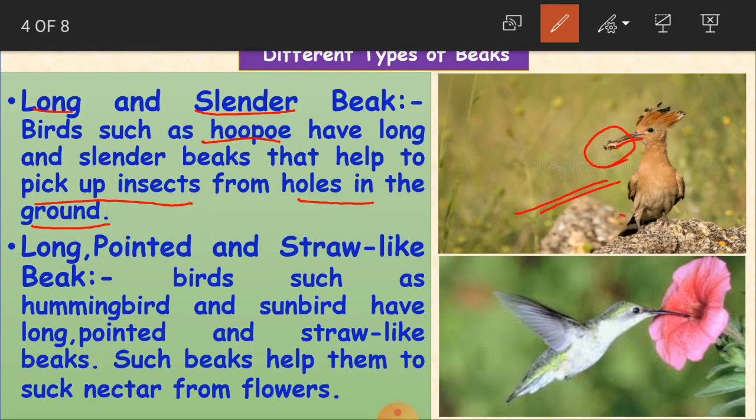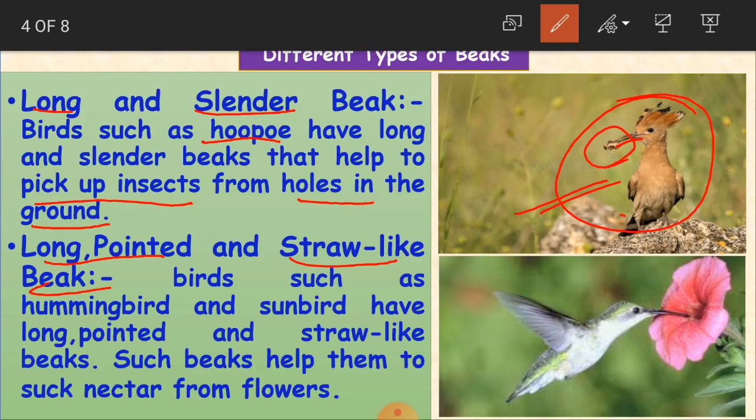And this type of birds, like for example, here in our diagram, we call this the hoopoe, clear? And now, long, pointed and straw-like beak. Long, pointed, very sharp, long, and straw-like, you know, children. Most of us use a straw sometimes, when we are small children, to have water, or to have juices, or when we go to ice cream shops to have milkshakes, all this we use a straw. Why? To suck that liquid, no.